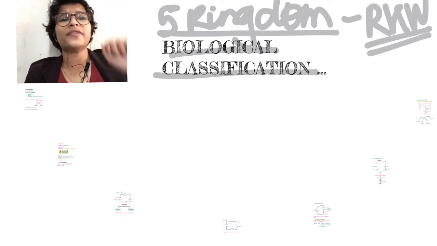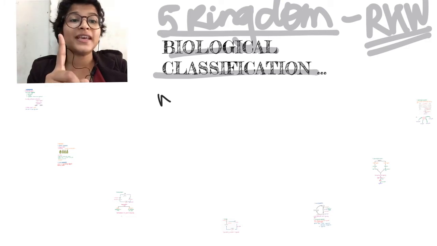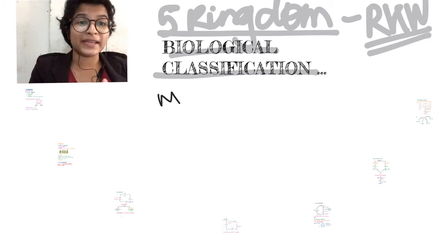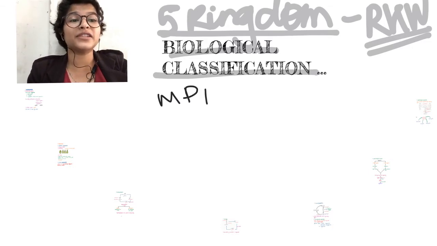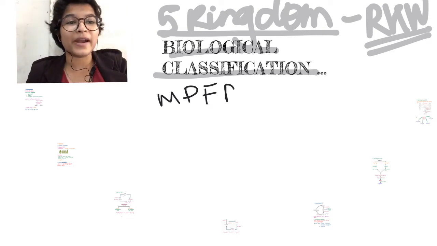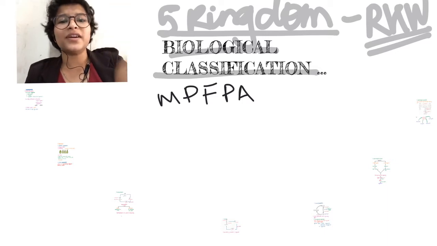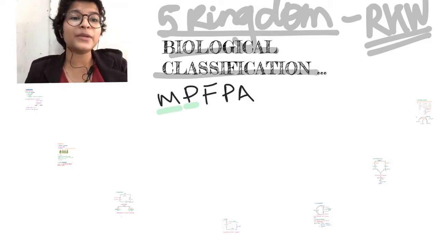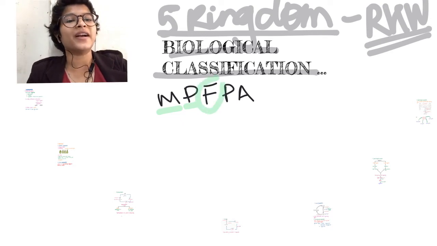So what were the 5 kingdoms? We know that the 5 kingdoms were, first is Monera, which contains all bacteria, then come Protista, then comes kingdom Fungi, then the 2 higher ones, that is kingdom Plantae and kingdom Animalia. In the last class we have learnt about kingdom Monera and kingdom Protista, right? So now we will move on to kingdom Fungi.